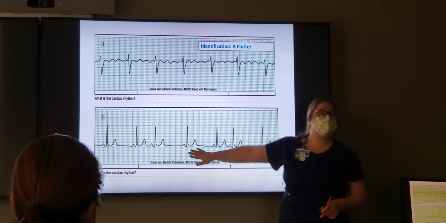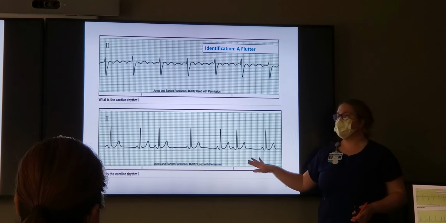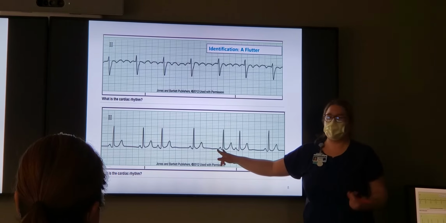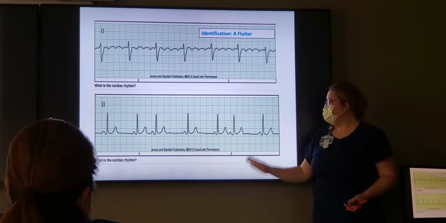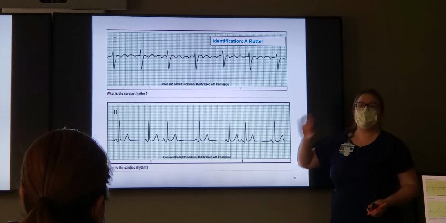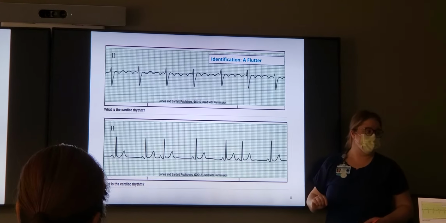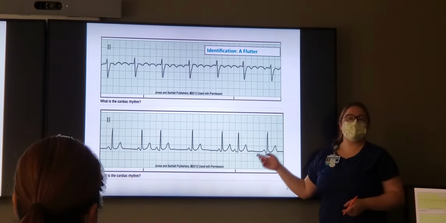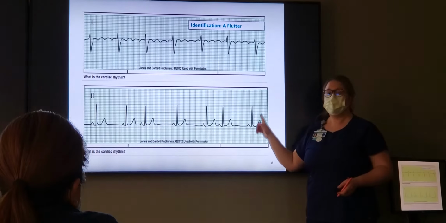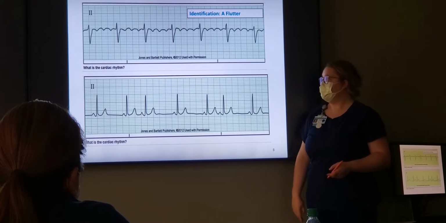This is going to be a tricky strip as well, guys, because a lot of people want to call this, again, a block. Remember, we said we did not have a problem with our PR interval. It remains the same, right? And it's less than 5 boxes. So can it be a heart block? No. And can it be some kind of ventricular rhythm? No. So process of elimination, you're going to look through your 4 answer choices, and you're going to get to sinus rhythm with a PAC, okay? One of the other answer choices is going to be sinus rhythm with a PVC. Is there something wrong with my ventricle? No. So can this be a PVC? No. Okay.